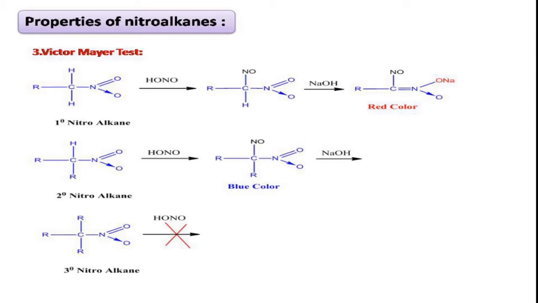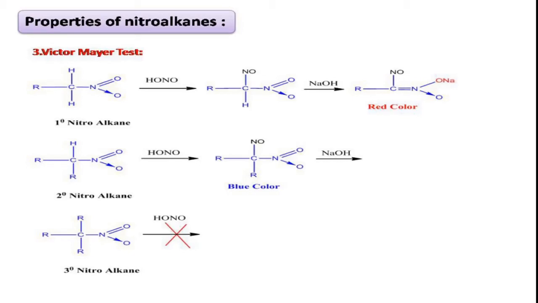You can see in this reaction, the primary nitroalkane is having 2 alpha hydrogens. Secondary nitroalkane is having 1 alpha hydrogen, whereas tertiary does not have any alpha hydrogens. In the first step, what happens? The nitrosyl group is introduced at the alpha position. When the nitroalkane is treated with nitrous acid, at the first step, the water molecule has been lost and nitrosyl group is introduced at the alpha position.